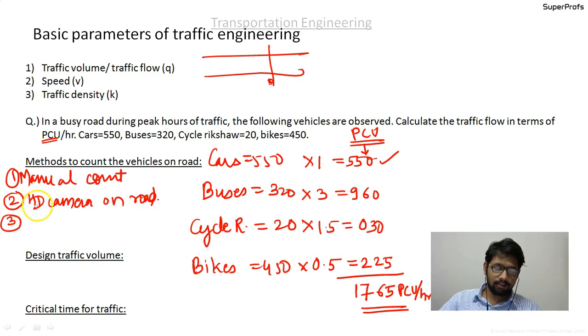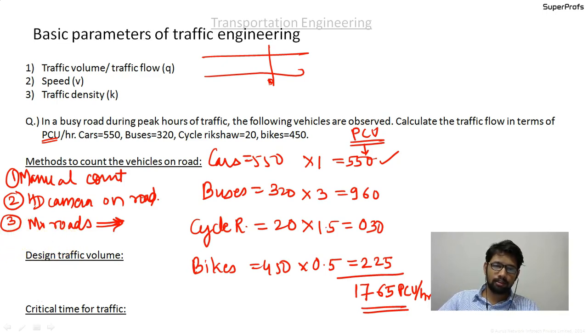And yes, the next is using software. The software is called MX Roads. You just assign the video to it, of a 1 hour video, and it will give you the traffic volume or the traffic flow in passenger car units. And it automatically selects the critical volume hour of traffic.